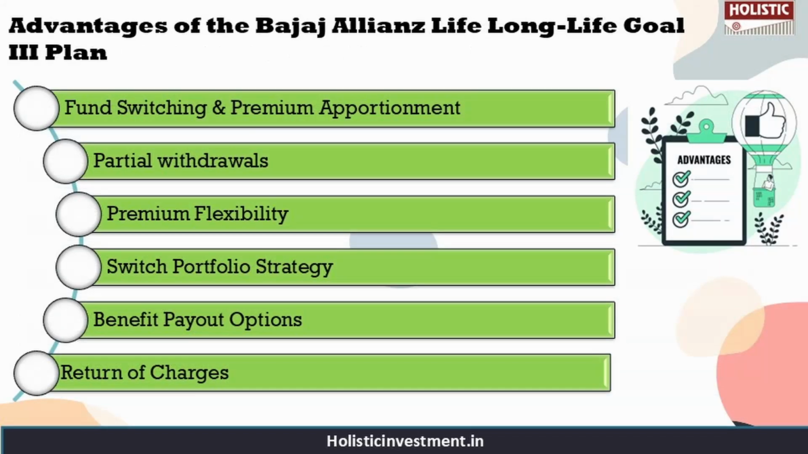Now let us take a look at the advantages. So you can make partial withdrawals anytime after completing the 5th policy year, and you can switch between funds under the investor selectable portfolio strategy, and also apportion your premium across multiple funds as per your choice. And you have the option to reduce the regular or limited premium amount, and there is a flexibility to change the premium payment frequency as well. And you can switch from one portfolio strategy to another on any policy anniversary.